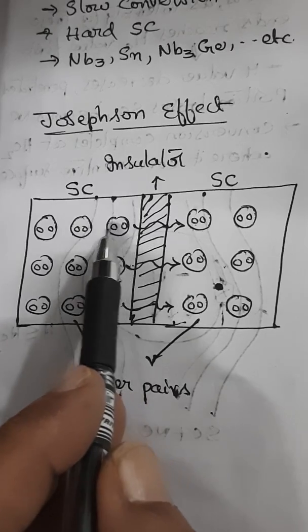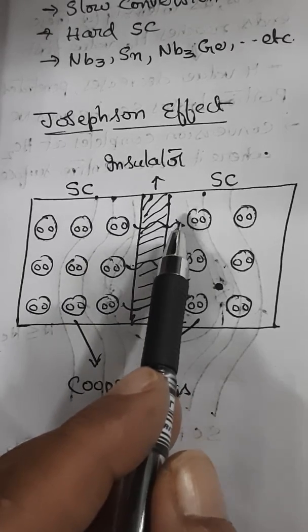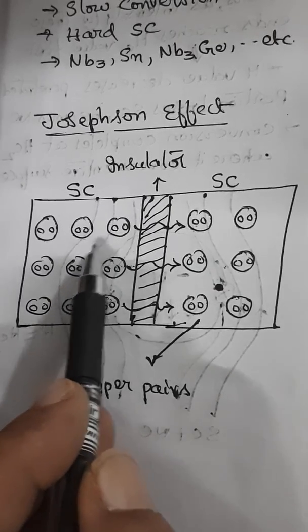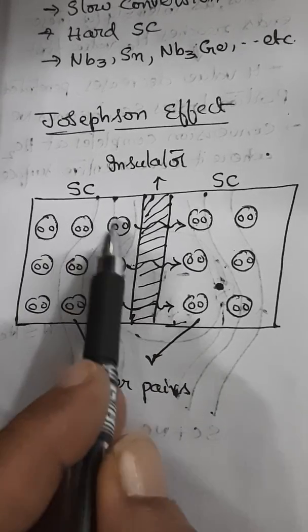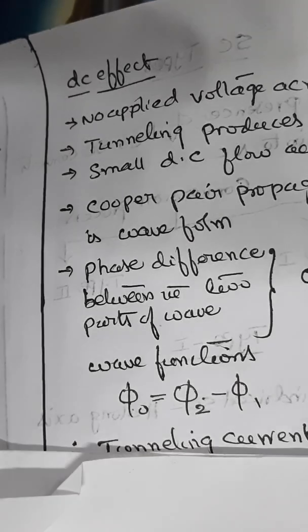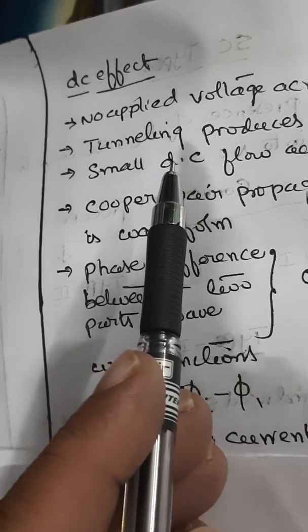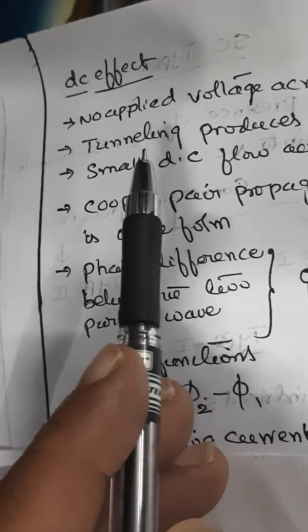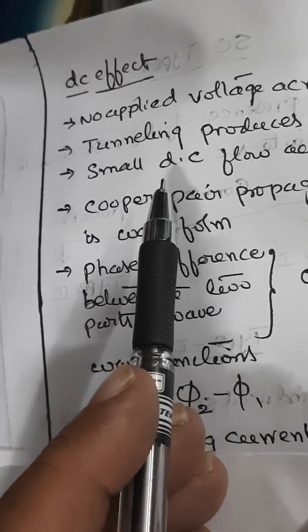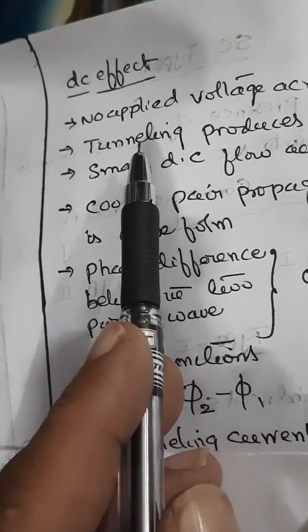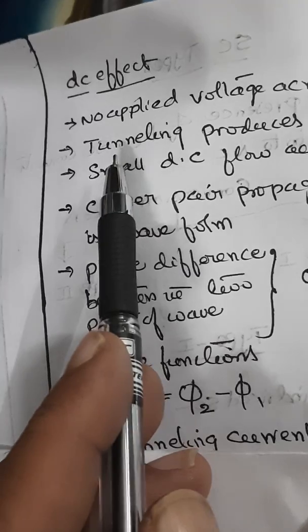So if you take any two parts of the waves, the phase difference between the two parts of the waves on either side of the junction, in terms of a wave function, we can represent like this. Now look at this. Just now I said that in a DC effect, we have not applied any voltage across the junction. So when you don't apply any voltage across the junction, only due to tunneling, the Cooper pairs